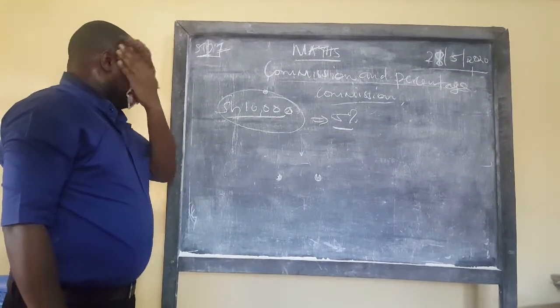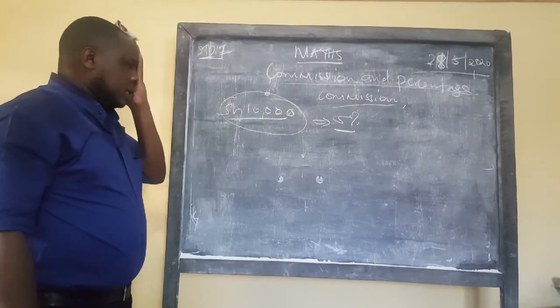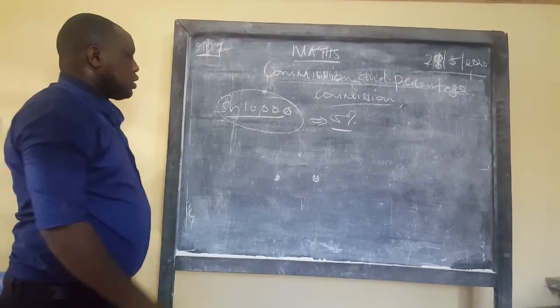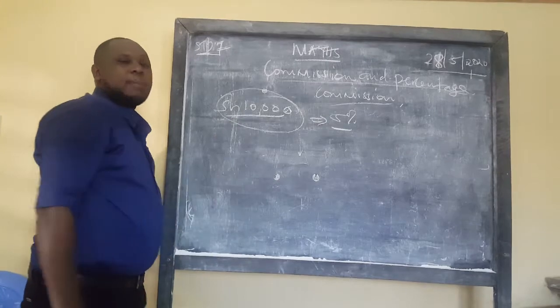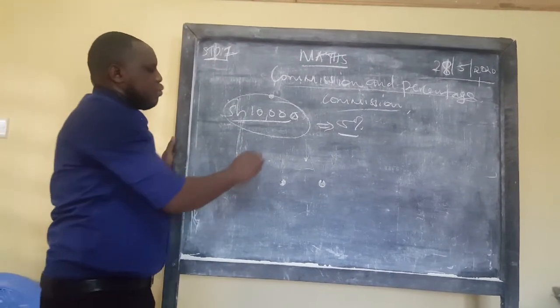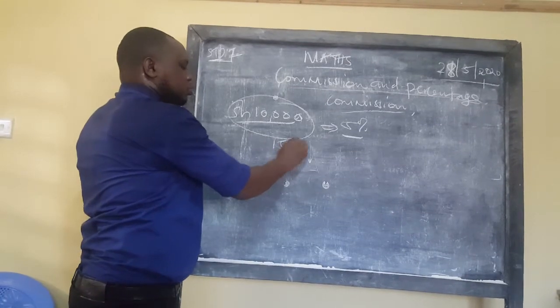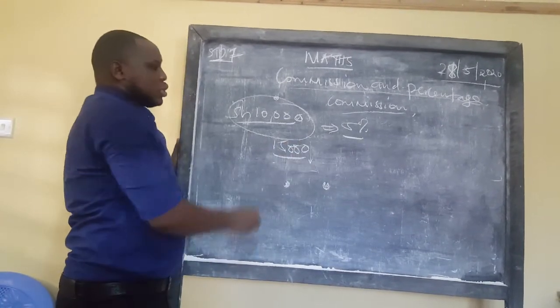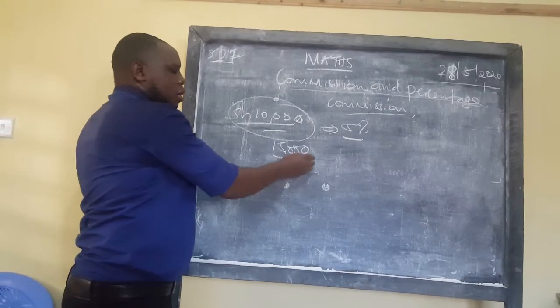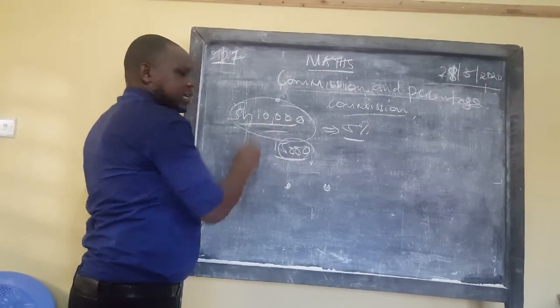So as a marketer, you will try as much as possible to sell above 10,000. Let's say you sell up to 15,000 shillings. This person will give you commission over the amount that is above 10,000.